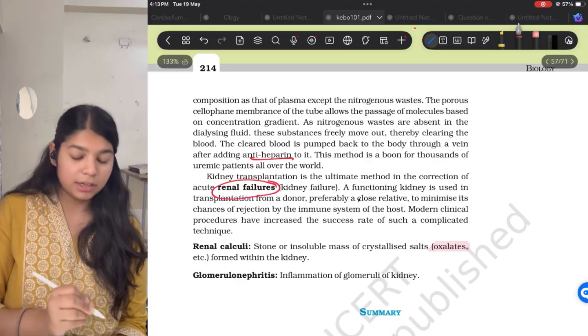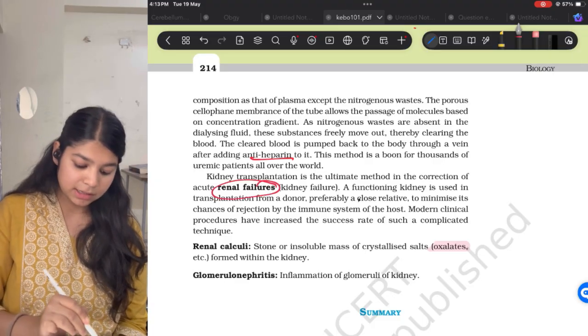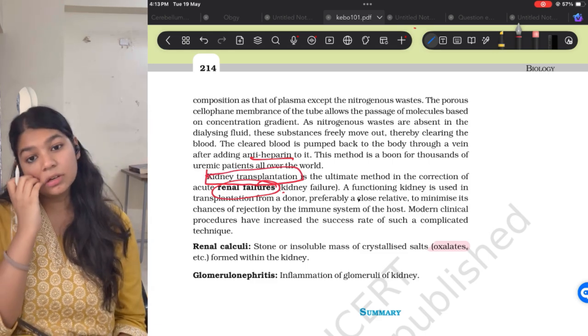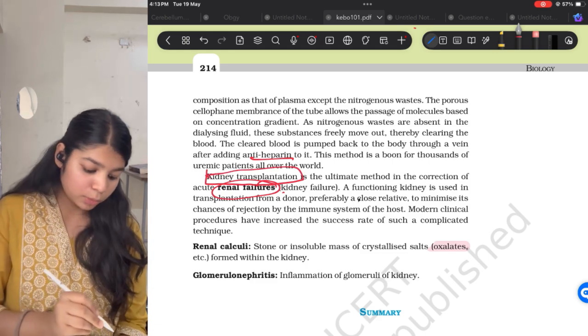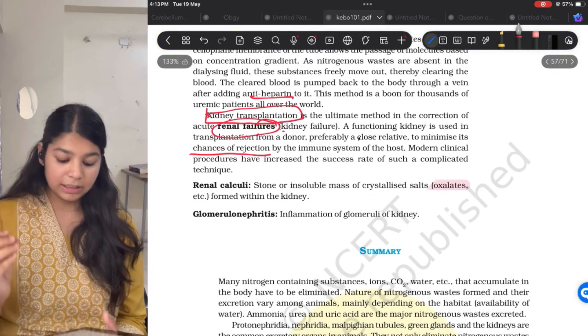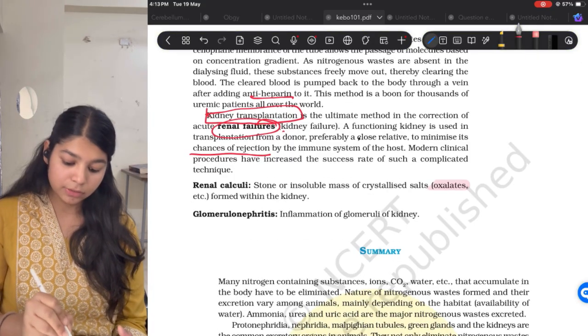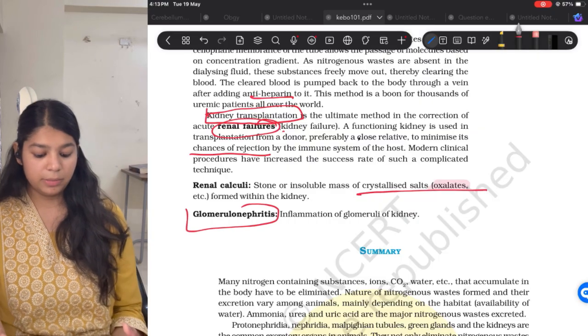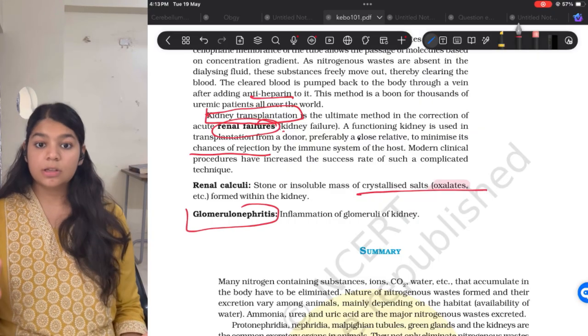Okay. For renal failure, the treatment is transplantation of the kidney. The kidney is taken from a close relative to avoid the chances of rejection. Renal calculi are nothing but kidney stones, or insoluble masses of crystallized salt, that is oxalates. Glomerulonephritis is the inflammation of the glomeruli of the kidney.